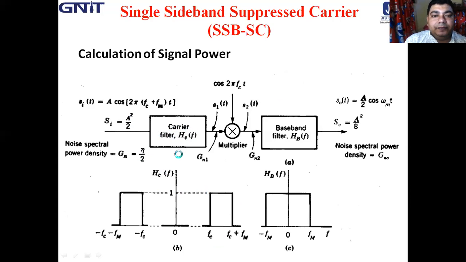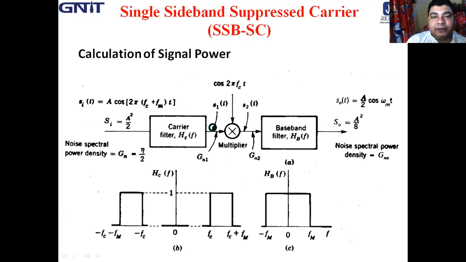HCF is the frequency response of the carrier filter, and then a multiplier. A synchronous multiplier is required to demodulate the signal, so naturally a cos 2 pi FCT is added to the multiplier, and after that it goes to the baseband filter. Accordingly, we get A cos 2 pi (FC plus FM) T as the input, as we have assumed that only USB is transmitted.